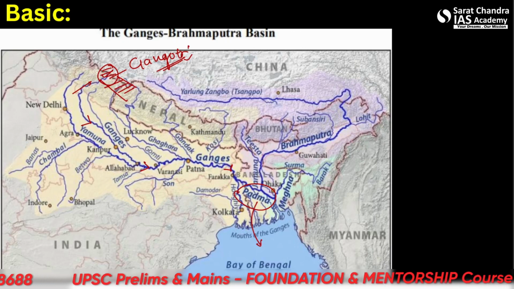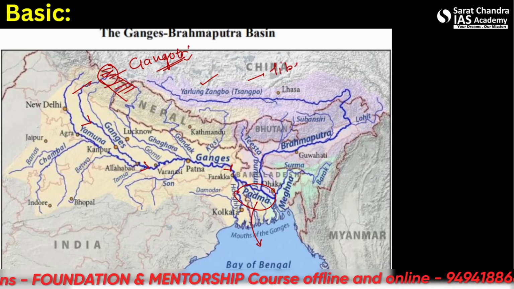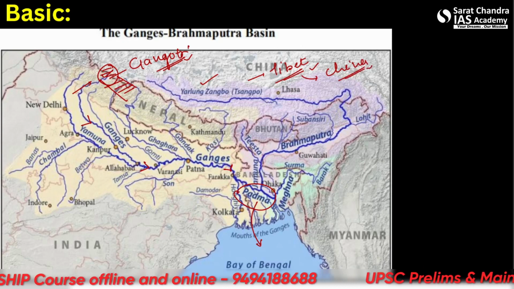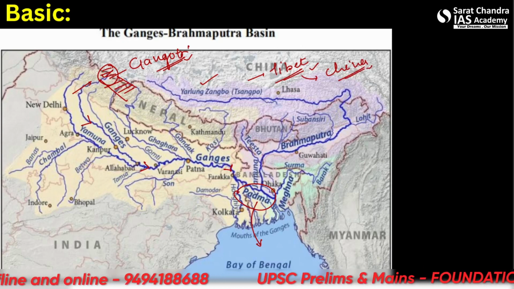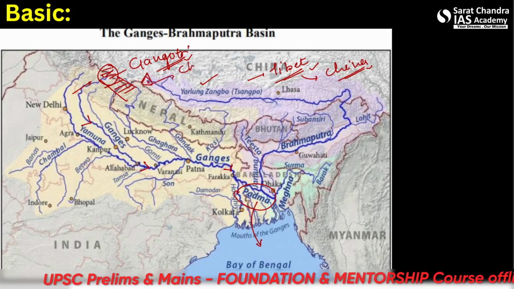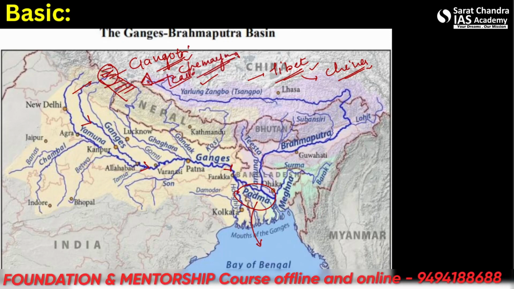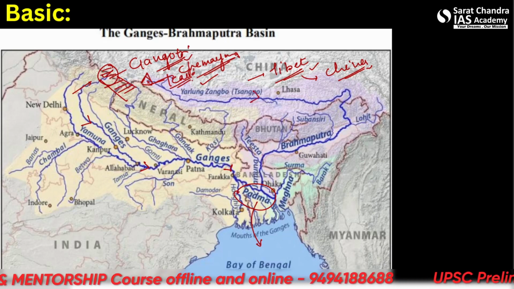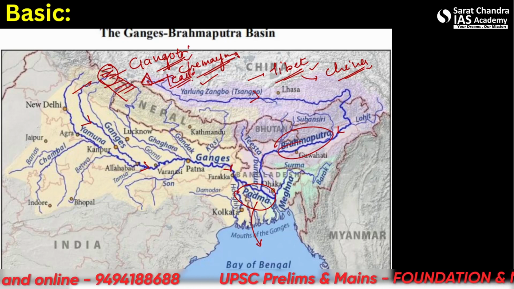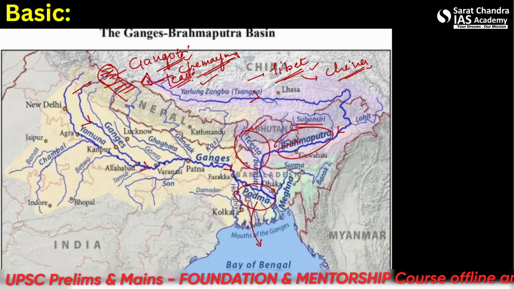On the eastern end, however, there is river Brahmaputra, which is known as Yarlung Zangpo in the Tibet region in China. This river, the Brahmaputra, originates from a similar glacier known as the Chemayungdung glacier from the Kailash range. This flows towards the east, enters India from Arunachal Pradesh, and in India it is known as Brahmaputra river. It has many supporting rivers or tributaries: Subansiri, Teesta. Teesta is a river we are going to talk about in this lecture.